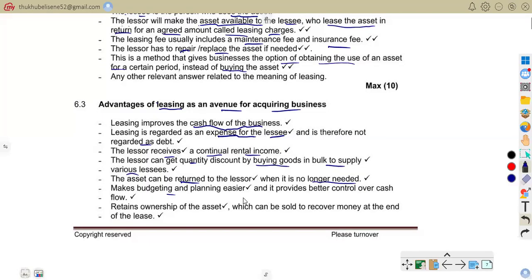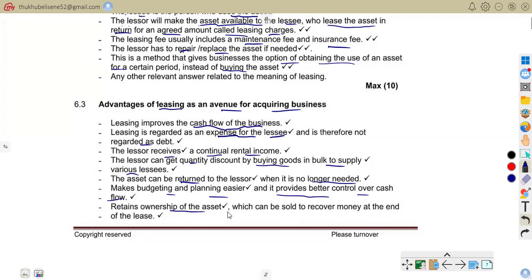It makes budgeting and planning easier and provides better control over cash flow. Now they're talking about easier budgeting. Regular payments help the business plan finances.